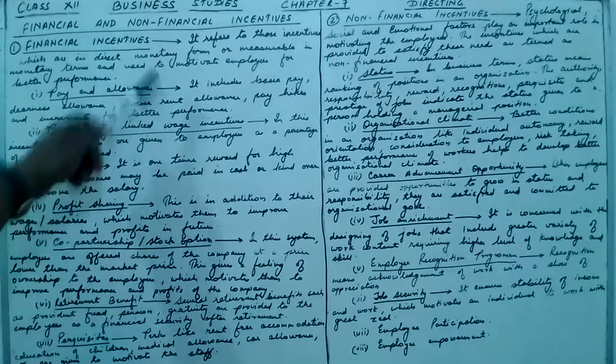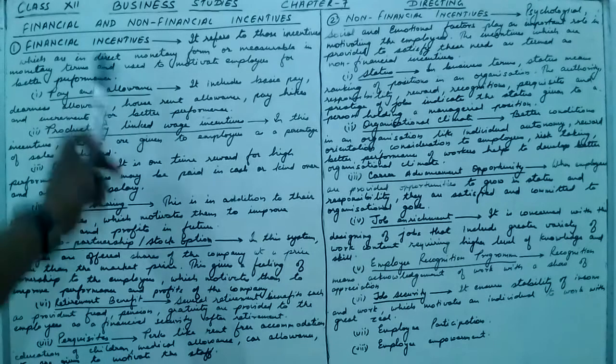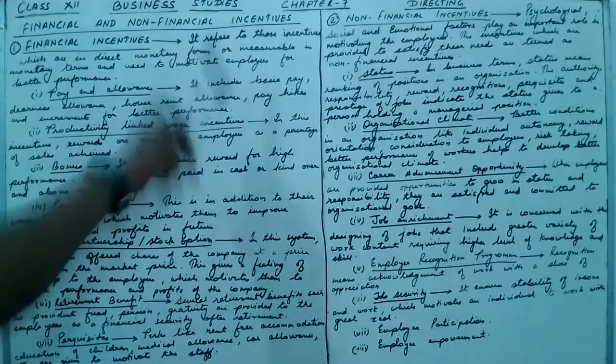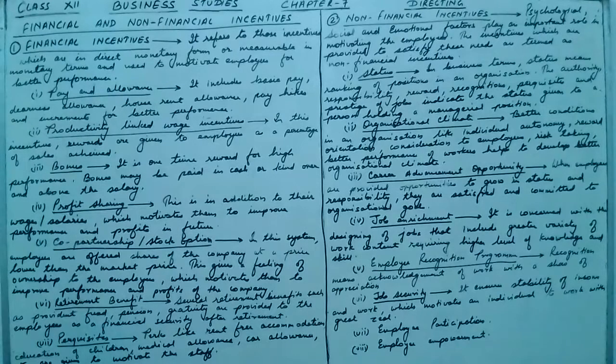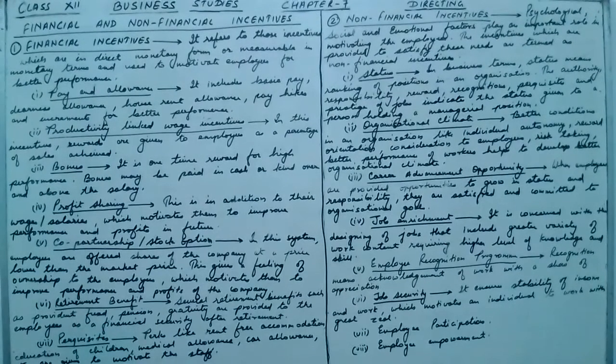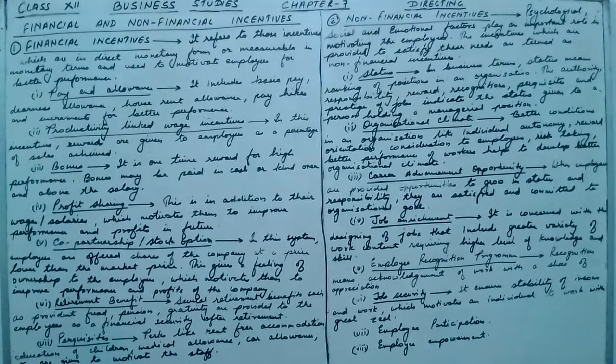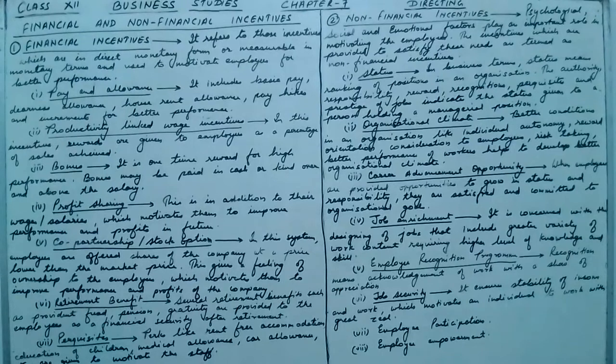So these were the financial incentives, which can be directly in the form of money, or can be measured in monetary terms. Now non-financial incentives. Psychological, social and emotional factors play an important role in motivating the employee. Employee is a human being, and that is why psychological, social and emotional factors affect him and his performance. The incentives which are provided to satisfy these needs are termed as non-financial incentives.